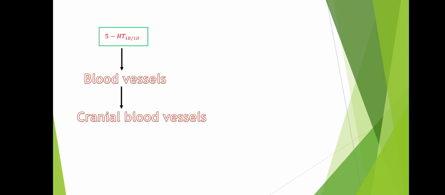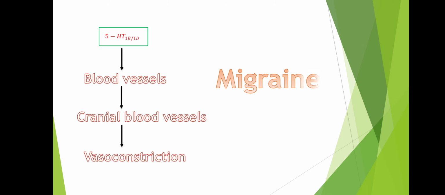Next, 5-HT1B1D receptor. This receptor is mainly present in the blood vessels, and more importantly in the cranial blood vessels. Whenever 5-HT1B1D receptor of the cranial blood vessels gets activated, it produces vasoconstriction, and this vasoconstriction action of this particular receptor is mainly used in the treatment of migraine. Next, we'll have few words regarding migraine.